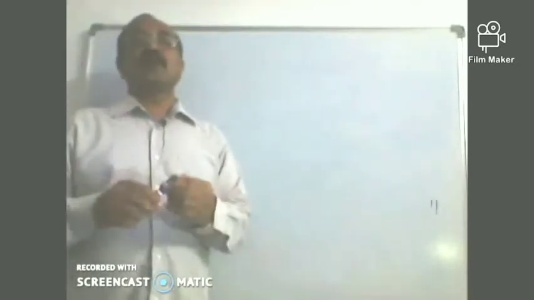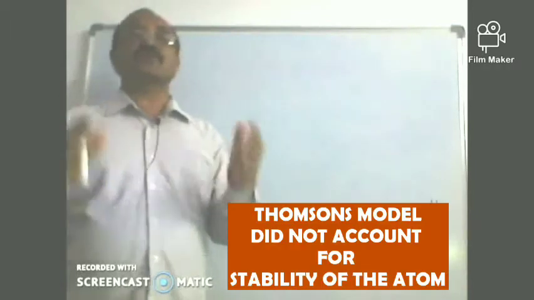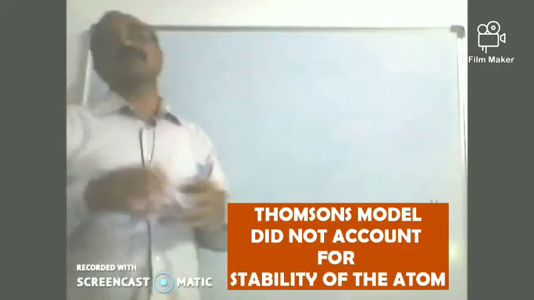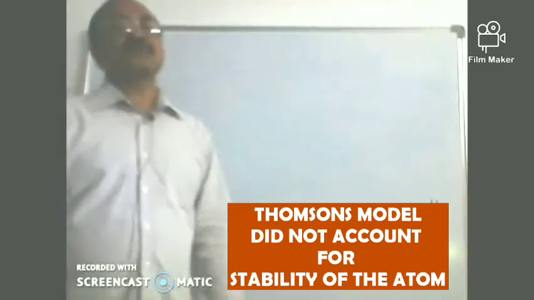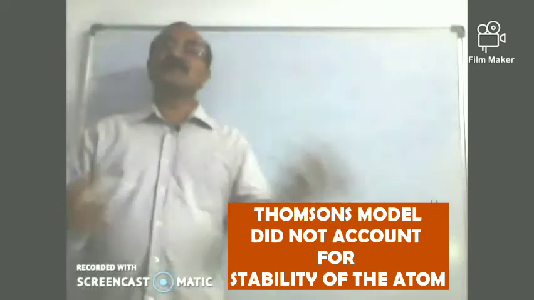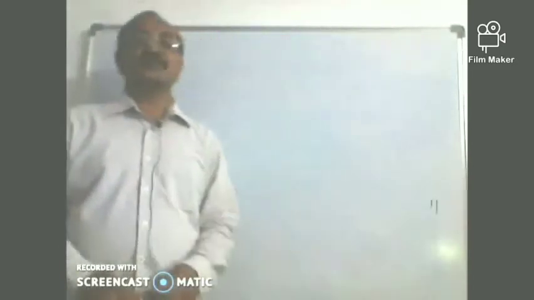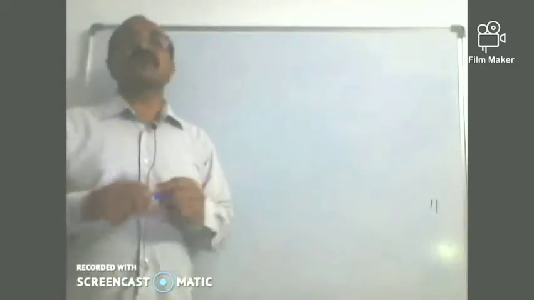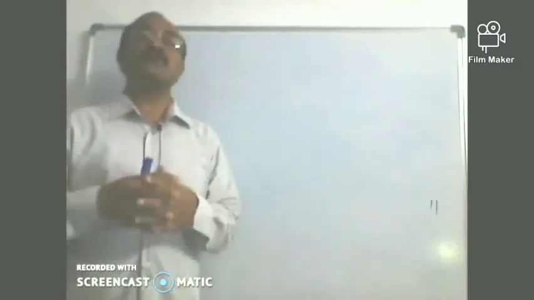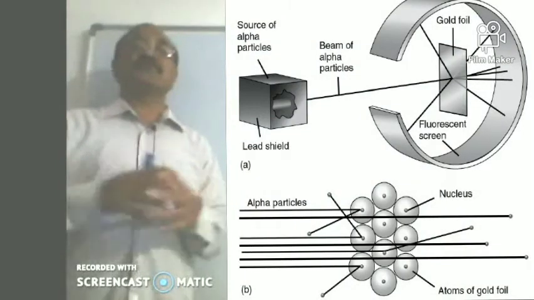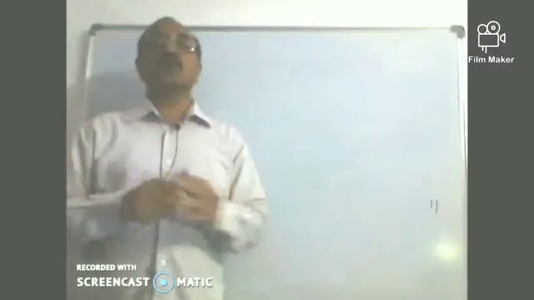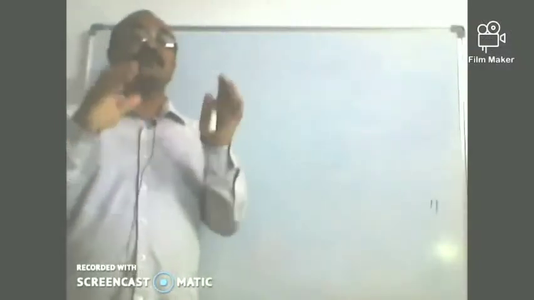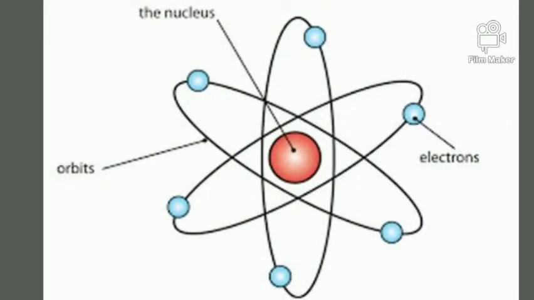That is, why are atoms still existing or stable, though the positive and negative charges are together in the mass of the atom? So that was a failure of Thomson's model. And later on, his student Rutherford, he conducted the famous alpha particle scattering experiment on the gold foil, and he put forth the model of atom. And there he said that the atom is almost hollow, and all of the positive charge was concentrated in a very small space called as the nucleus.